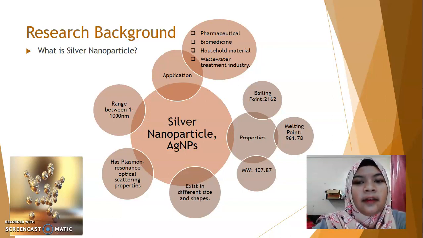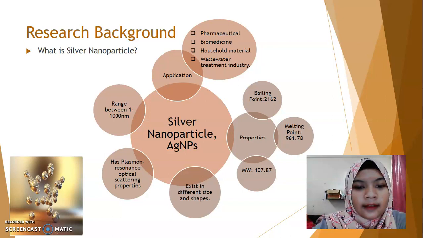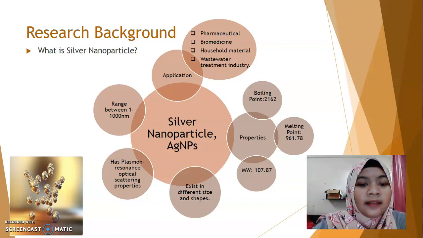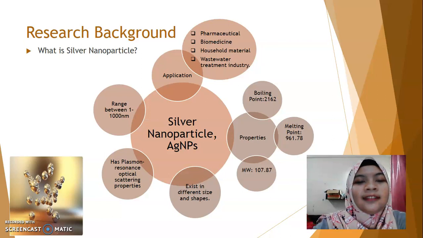It has a boiling point of 2162 degrees C, and a molecular weight of 107.87. Silver nanoparticle can exist in different size and different shape. Today I will introduce how to synthesize the silver nanoparticle.